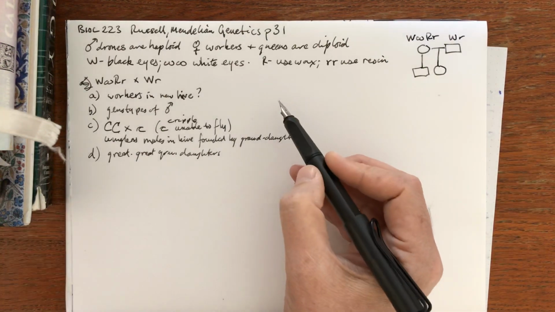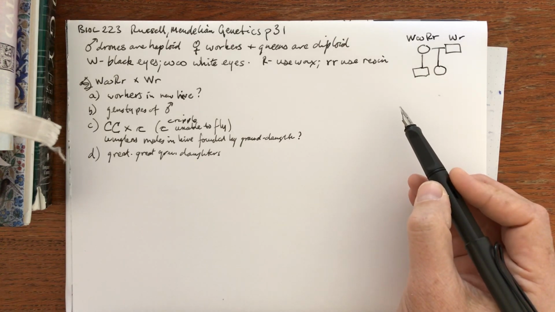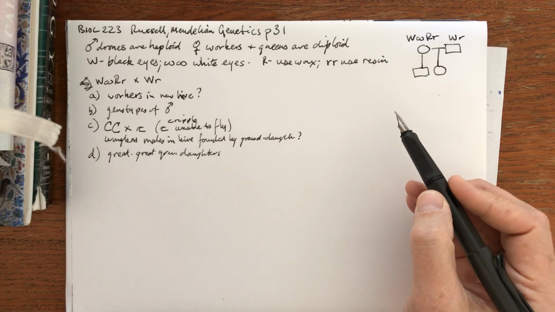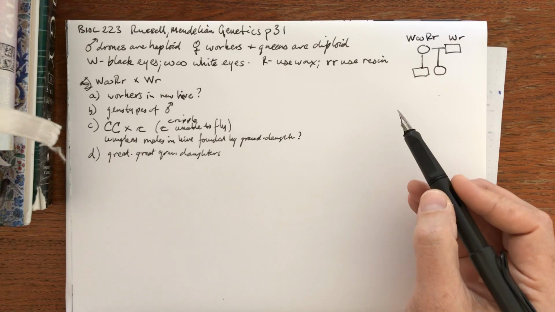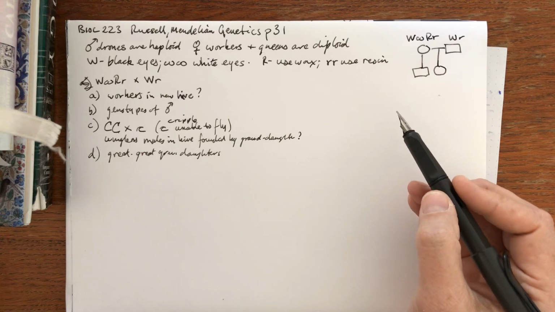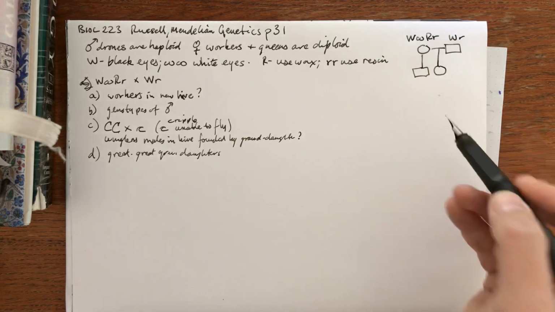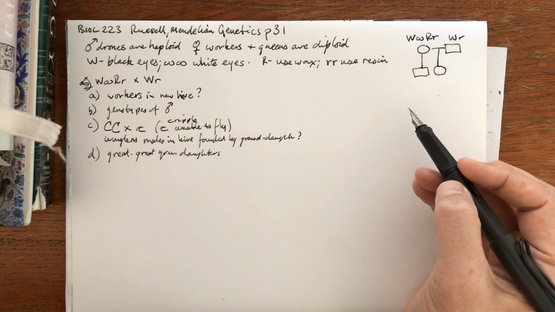So question A is, what will be the appearance and behavior of workers in the new hive, and what are their relative frequencies? What happens is the new queen goes out on a nuptial flight, mates with a royal consort, or two or three, stores the gametes of the male, and then when she's laying eggs in her new colony, she chooses which ones to be fertilized and which ones not, because the sperm are stored.